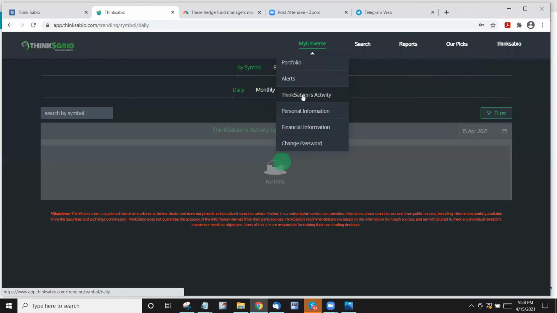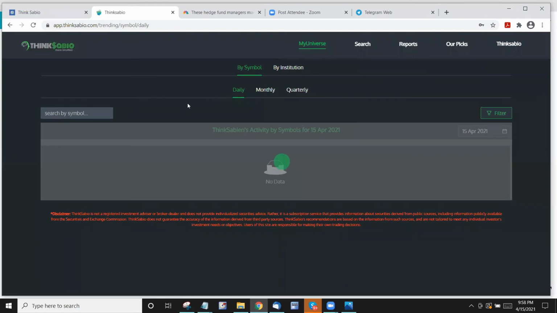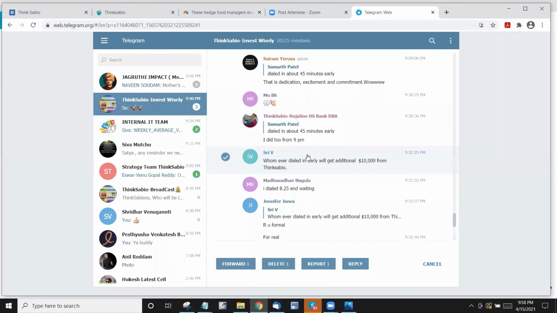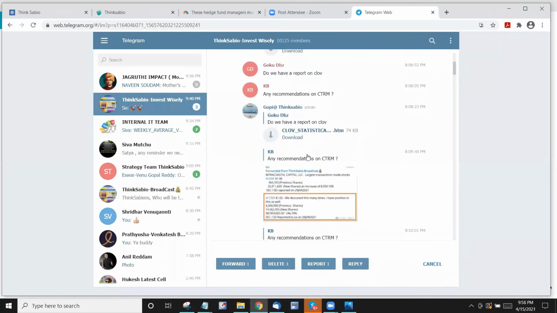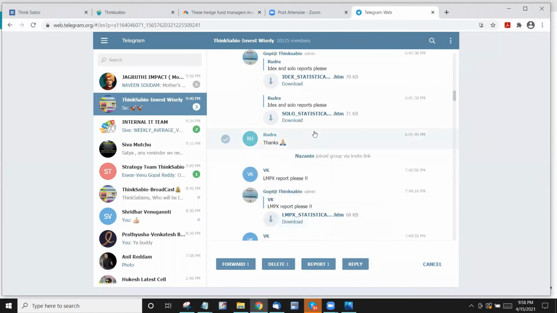This is very important, as many of you have already said. What we are trying to do in Thinksabio activity is, here in Telegram, many people are asking for reports day in, day out, as you all know. I want this report, I want that report. So once we have the new website, nobody will be asking for these reports, right? Because everything is available at your fingertips.